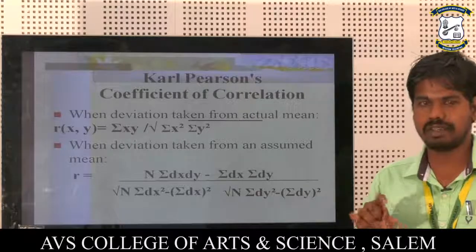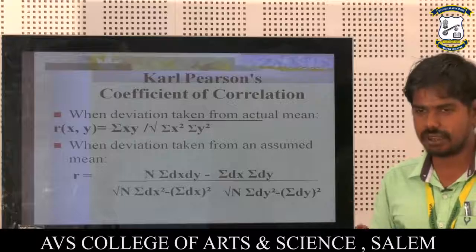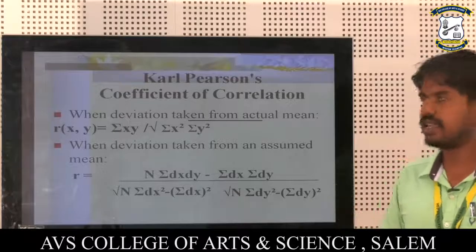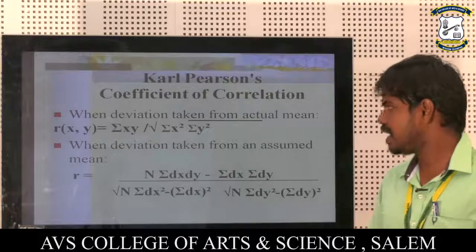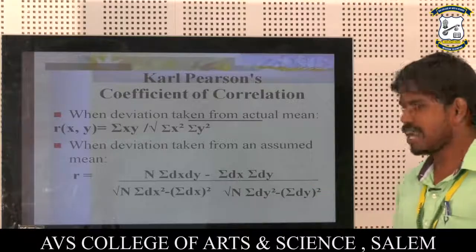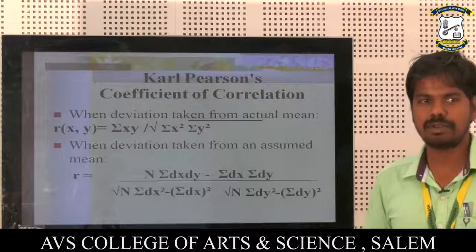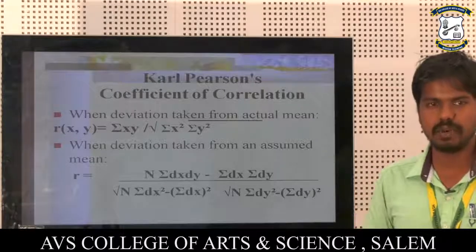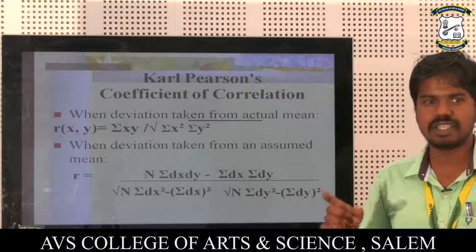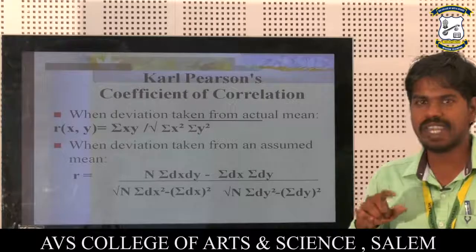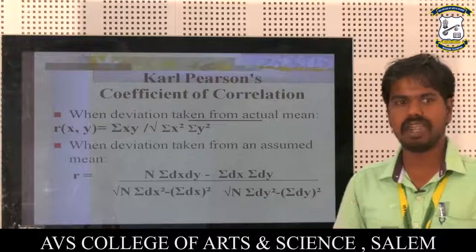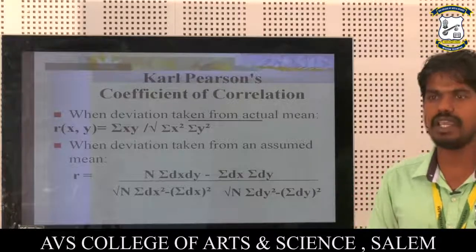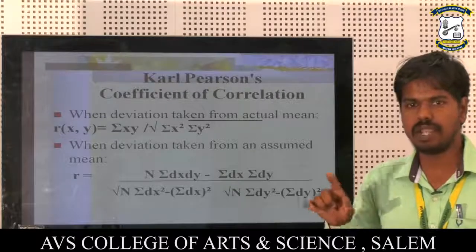R means correlation. Correlation of x, y equals summation xy divided by the root of summation x squared times summation y squared. When deviation is taken from an assumed mean, the formula is r equals n times summation dx dy minus summation dx times summation dy, divided by the root of n summation dx squared minus summation dx whole squared, times the root of n summation dy squared minus summation dy whole squared.